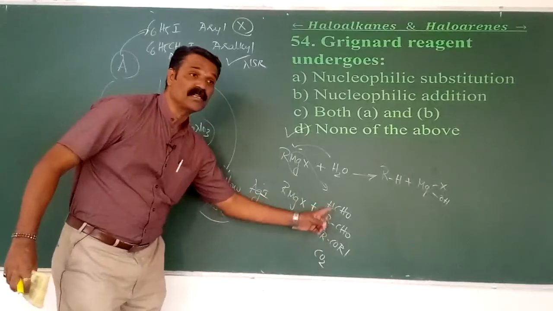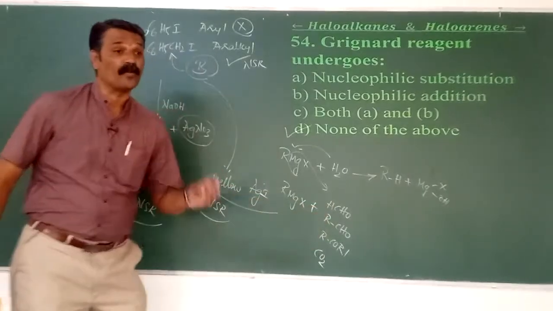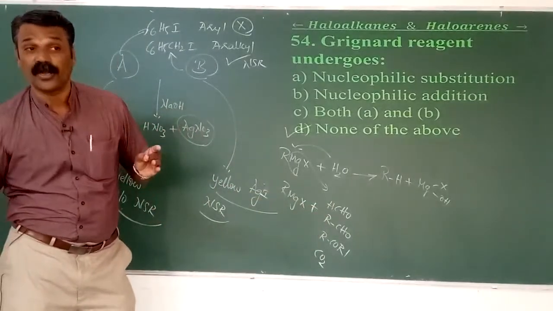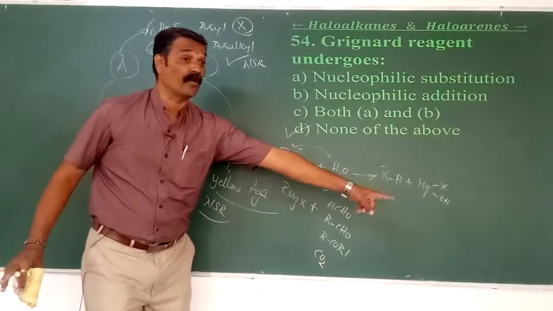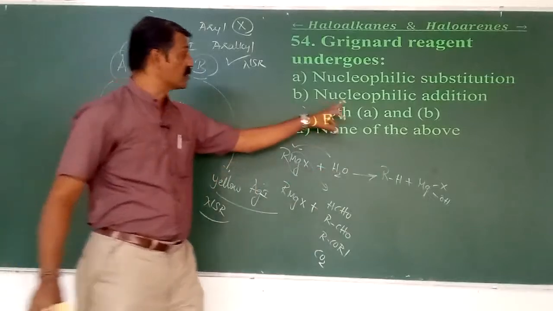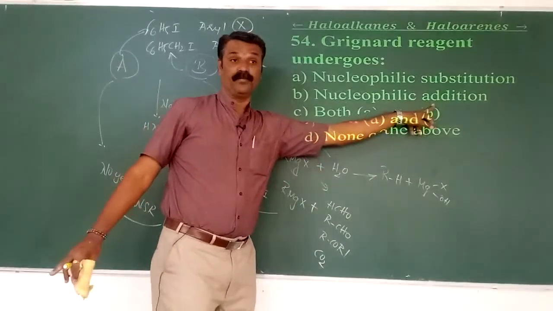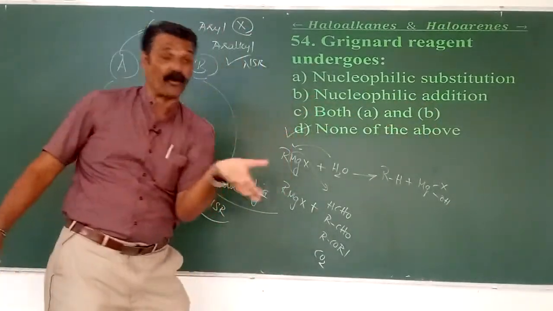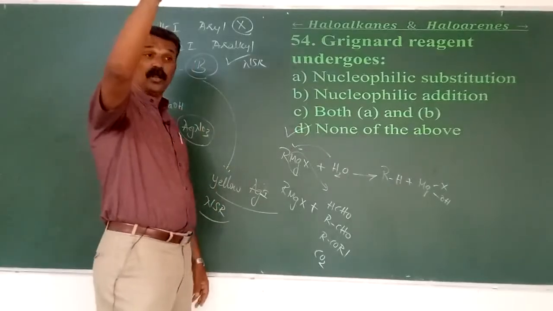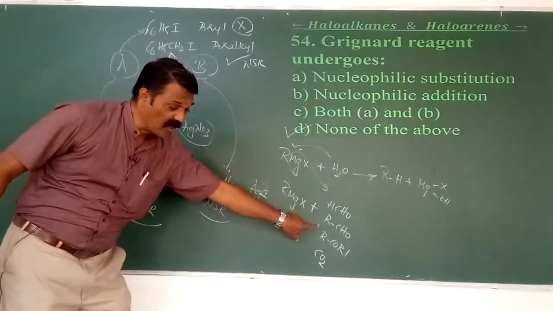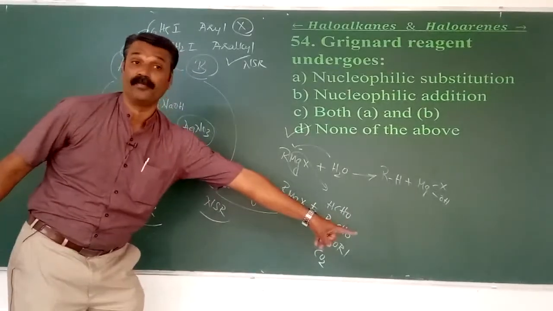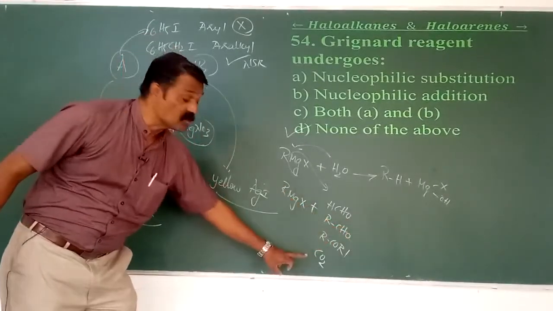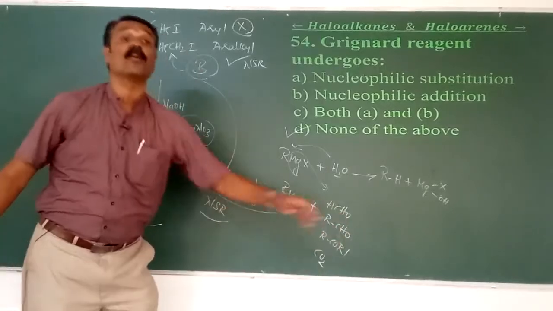We know that these are the three important concepts used in the preparation of primary alcohols, secondary alcohols and tertiary alcohols. When a Grignard reagent reacts with formaldehyde, first it undergoes an addition reaction, forming an addition product followed by acid hydrolysis to form the respective primary alcohol. Other aldehydes give secondary alcohol, whereas ketones give tertiary alcohol. Solid carbon dioxide, called dry ice, gives carboxylic acids.